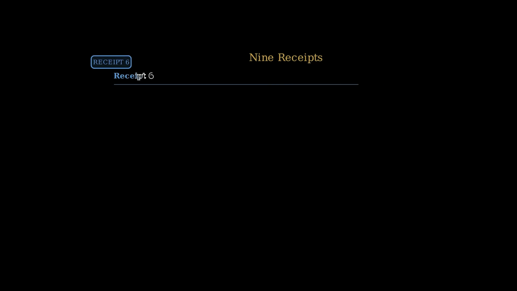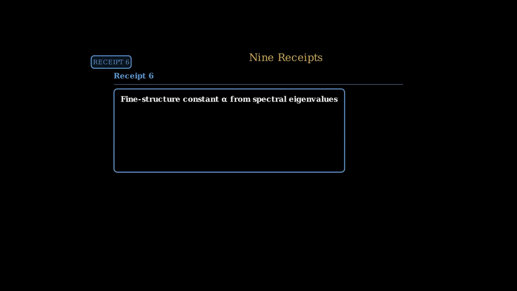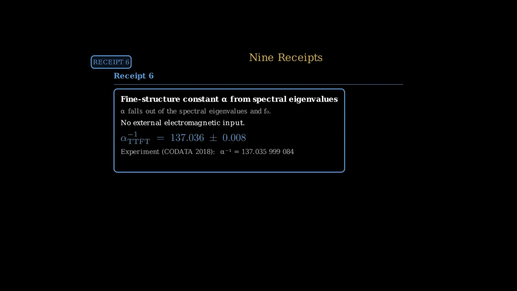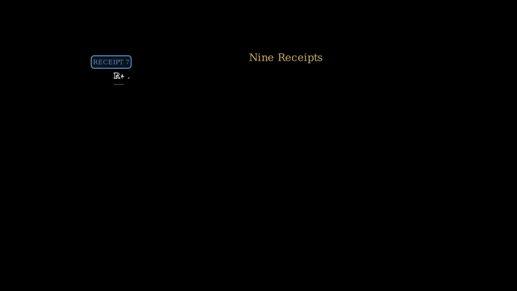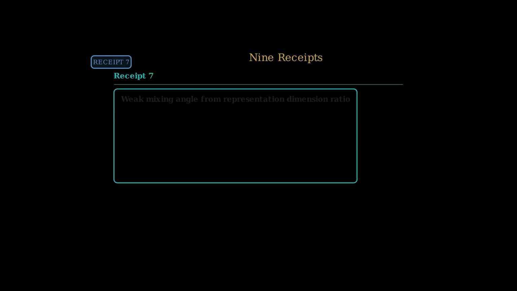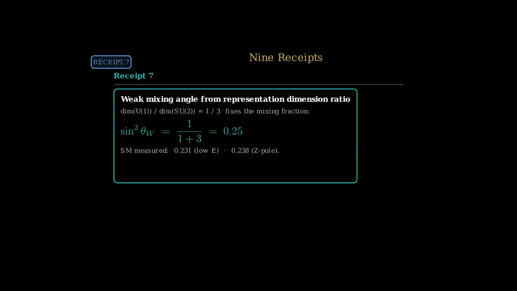Receipt 6, the abelian spectral response alpha equals 137.036 plus or minus 0.008 falls out of the spectral eigenvalues in F0. No external input. Receipt 7, the mixing fraction theta mix equals 1/4 comes from the representation dimension ratio of U(1) to SU(2). No mixing angle is assumed. Receipt 8.